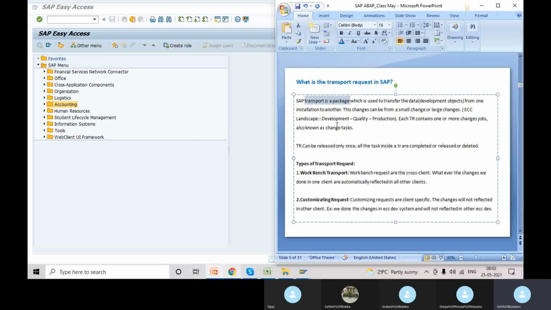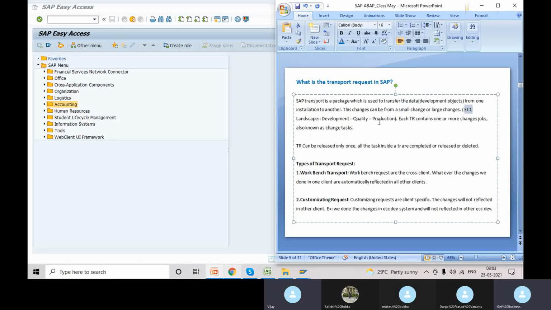These changes can be small changes or big changes. When we do programs and so on, it becomes a large change. Small changes are, for example, once the project is live, small changes might be required, like adding one more field or doing some minor changes. Those come under change requests and small changes.